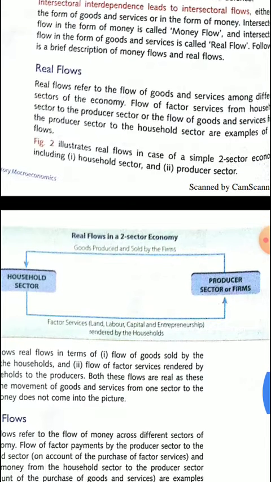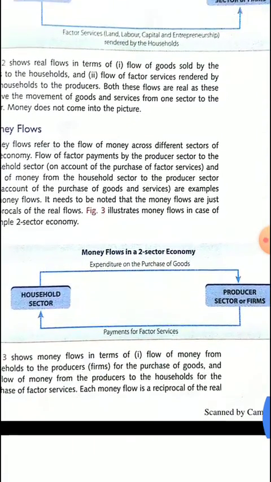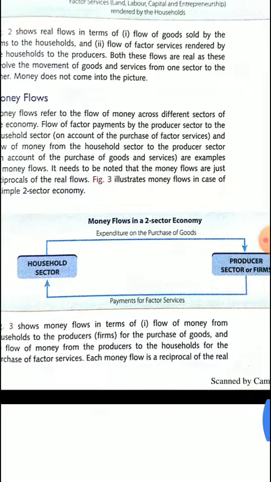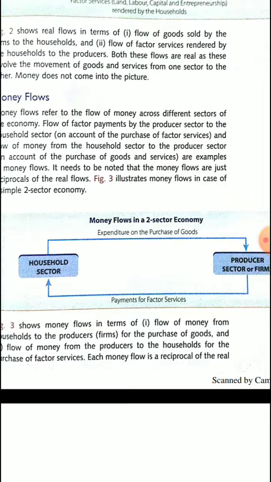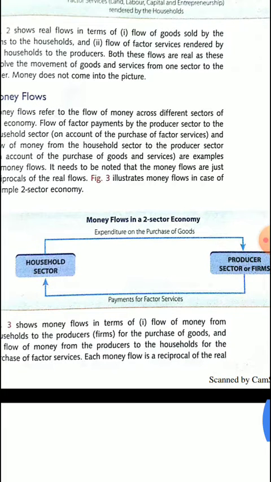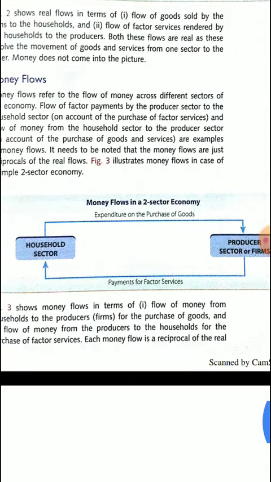And again, what is money flow? It refers to the flow of money across different sectors of the economy. The payment for raw material and wages for the labor is given by the producer sector to the household sector, and the money in lieu of goods and services is spent by the household for the purchases and earned by the producer sector for the sale of goods and services.